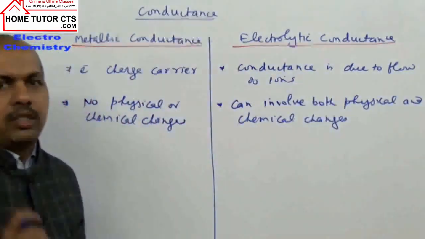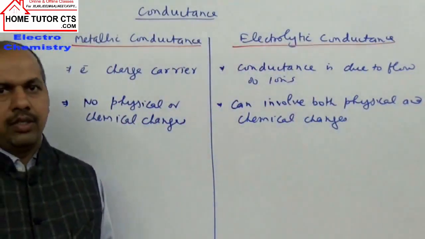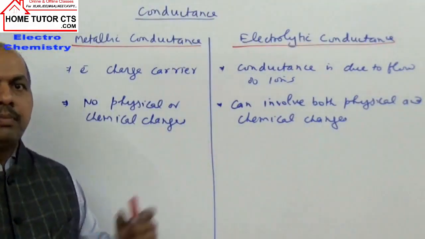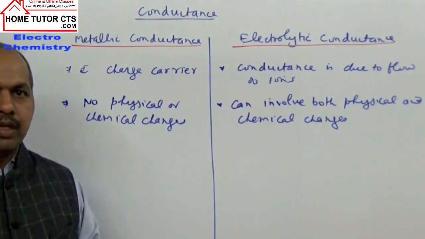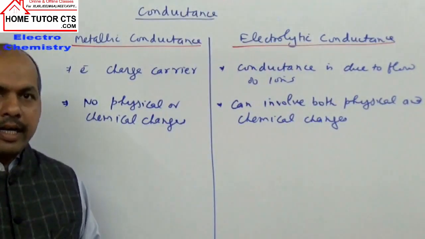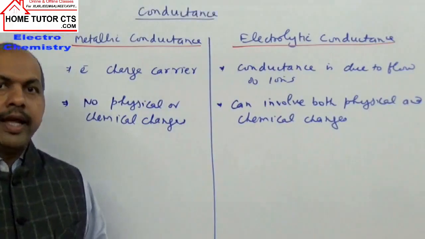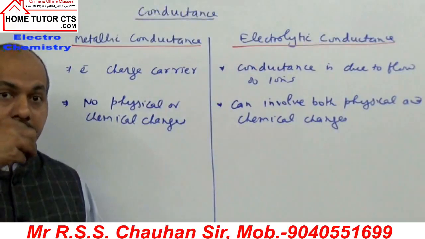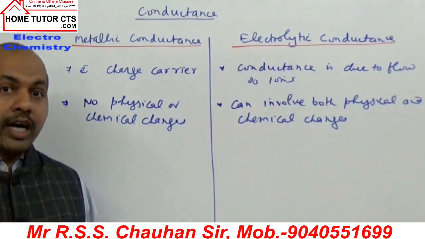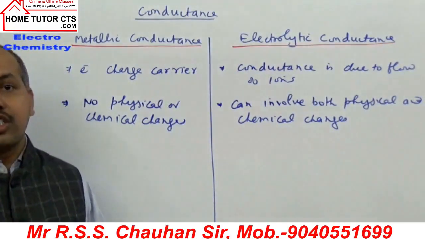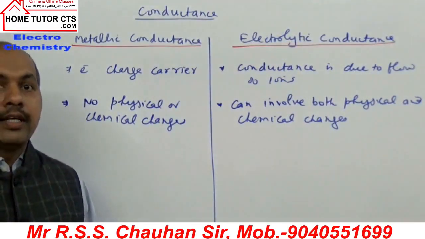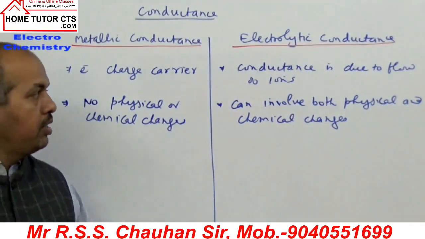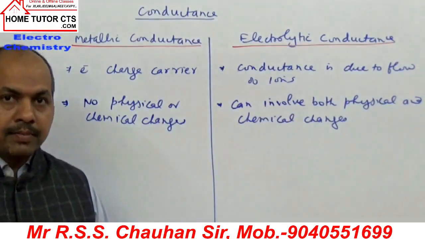If you recall the topic taken, electrolysis, what was happening in electrolysis? We have a solution, maybe molten or aqueous, which contains anions and cations. Anions go to the anode, and at the anode an oxidation reaction takes place. Cations in the solution go to the cathode, and at the cathode a reduction reaction takes place. So they involve definite redox reactions. That is called chemical change.